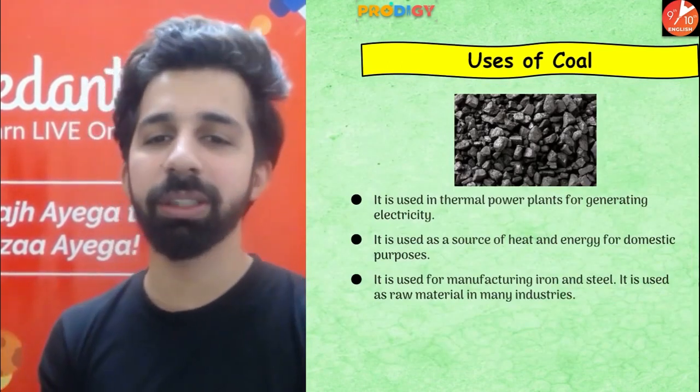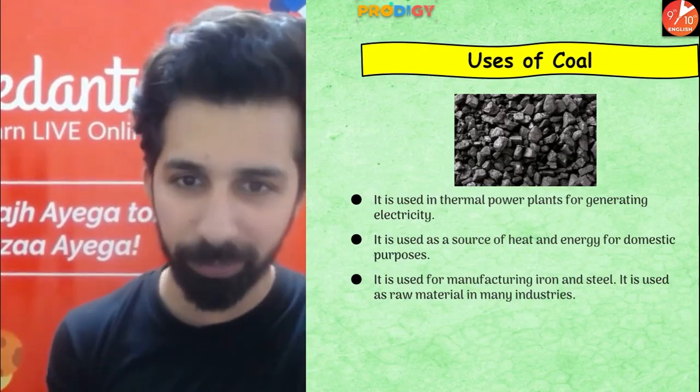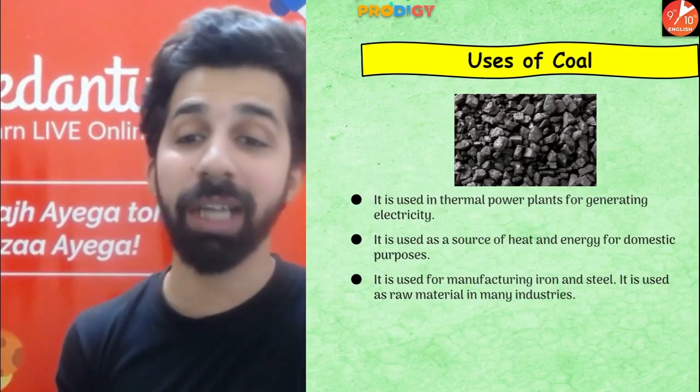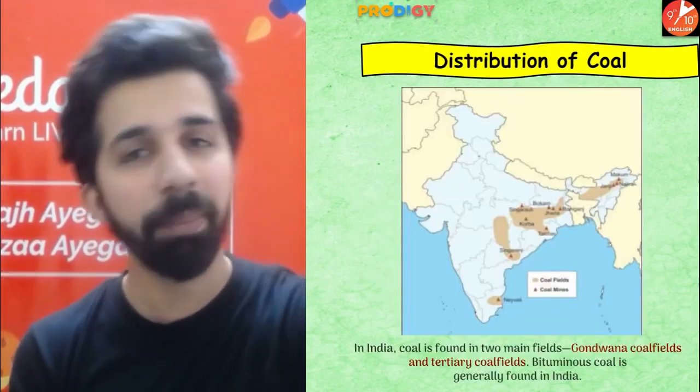So guys, where is coal used? It is used in generating electricity, it is used for domestic purposes, and it is also used in manufacturing iron and steel. So it is used as a raw material in many industries.